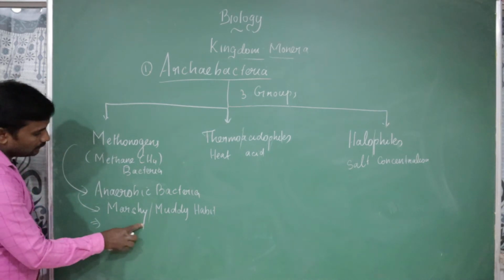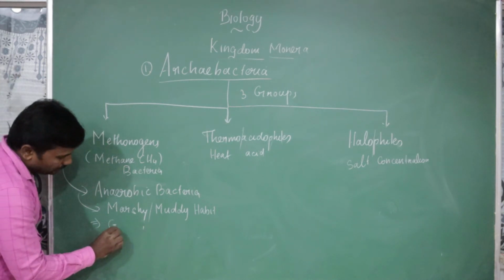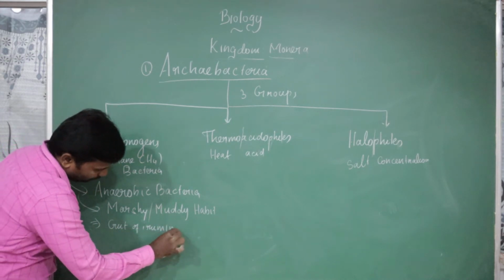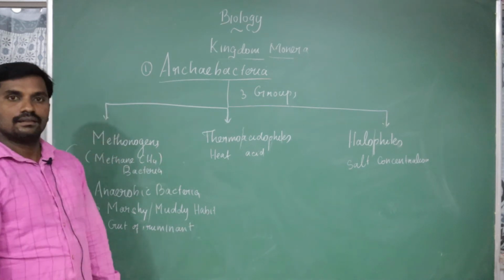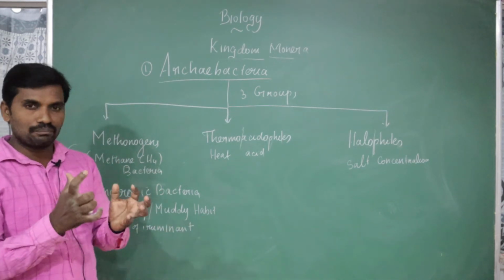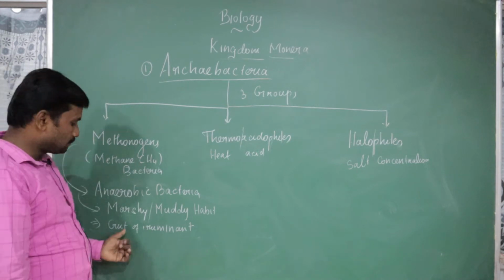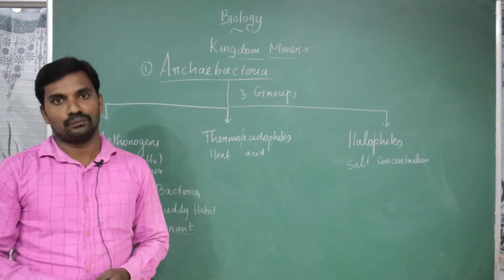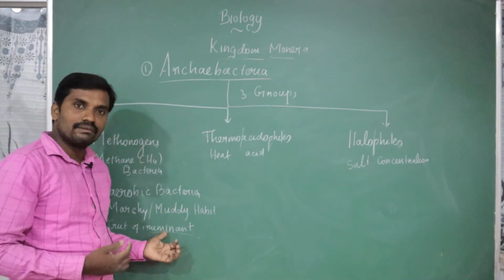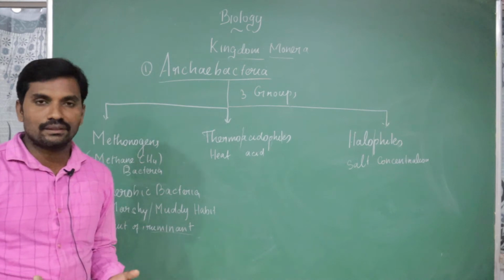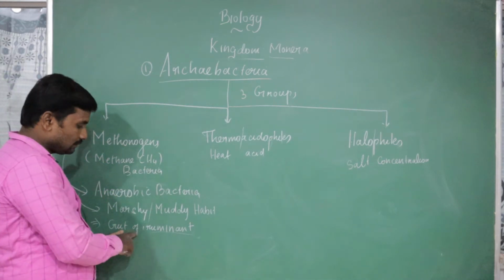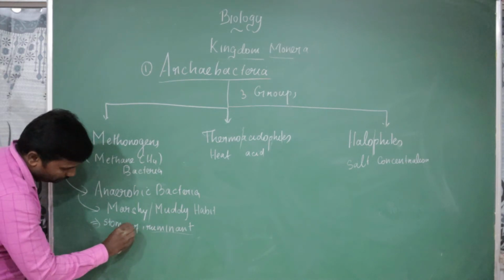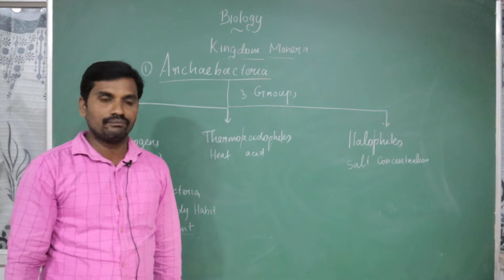Where else can we see the bacteria? Definitely we can see them in the guts of the ruminants. What does it mean by ruminant? The gut, as you know, is a part of the digestive system. Specifically it is present in the gut of the ruminants. Whichever animals eat grass are called ruminants. The grass eating animals are otherwise called ruminants, and the process is called rumination. Better you can write the stomach instead of gut: the stomach of ruminants or gut of the ruminants.